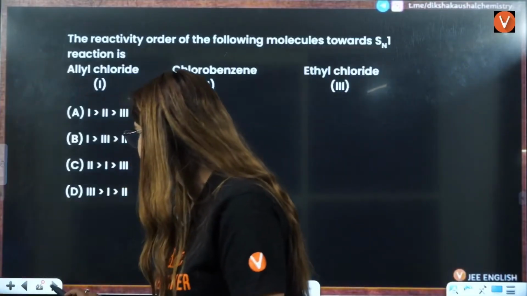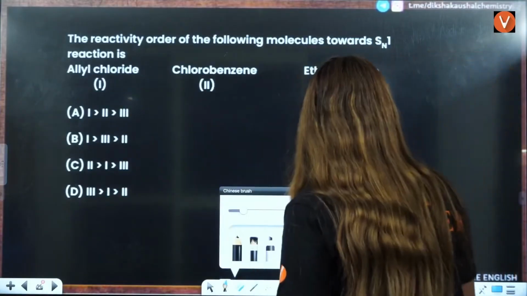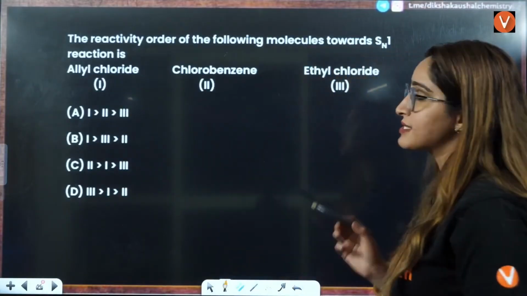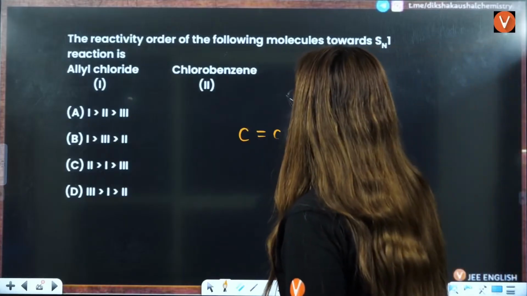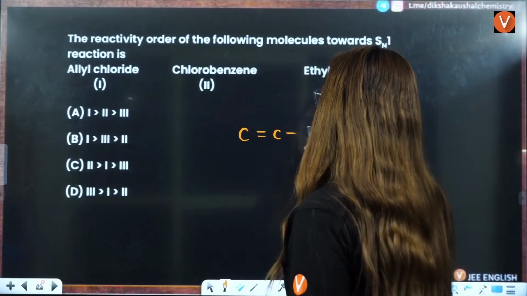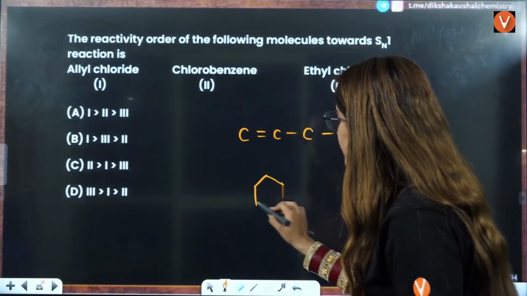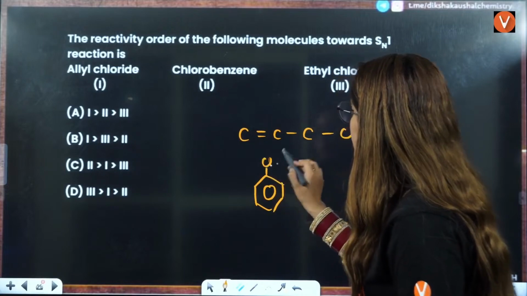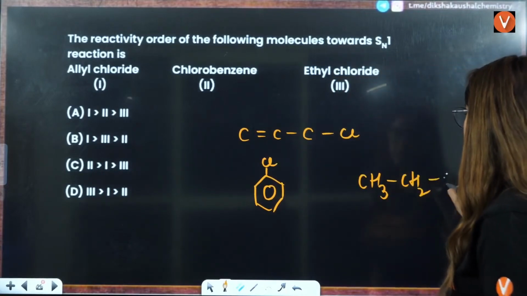Is that correct? Okay. The reactivity order of the following molecules towards SN1 reaction is... this is allyl chloride, so this is C double bond C, this is Cl, this is CCl, right? Then there is chlorobenzene, that is this thing, right? Then there is ethyl chloride, that is CH3CH2Cl.